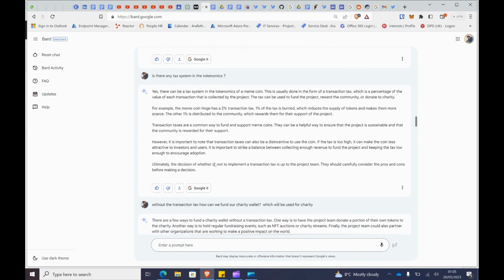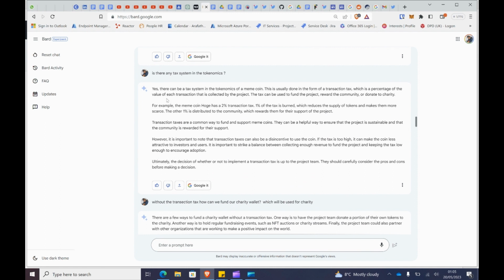Then I did ask, is there any tax system in this tokenomics? So Google Bard replied, yes, there can be a tax system in the tokenomics of a meme coin. This is usually done in the form of a transaction tax, which is a percentage of the transaction that is collected by the project. The tax can be used to fund the project, reward the community, or donate to charity. For example, the meme coin Hodge has a 2% transaction tax. 1% of the transaction is burned, which reduces the supply of tokens and makes them more scarce. The 1% is distributed to the community, which rewards them for their support of the project.